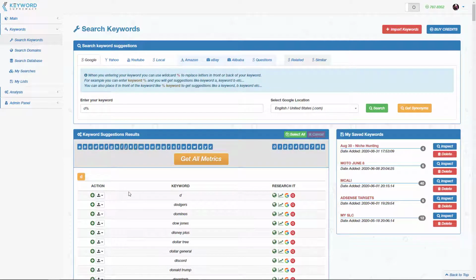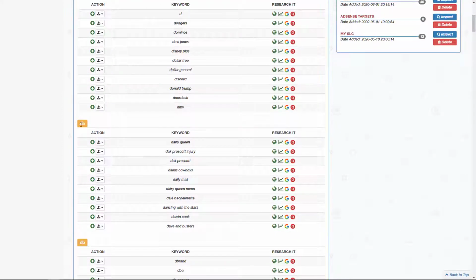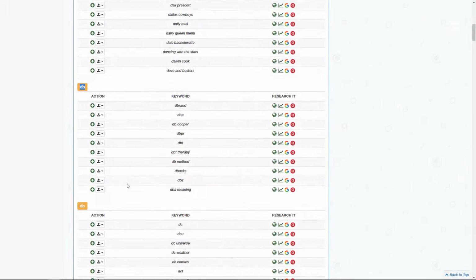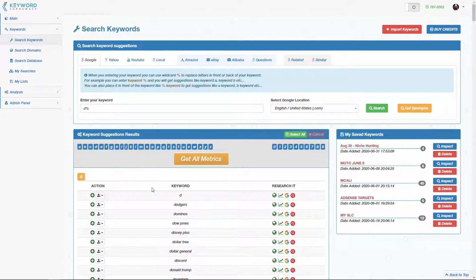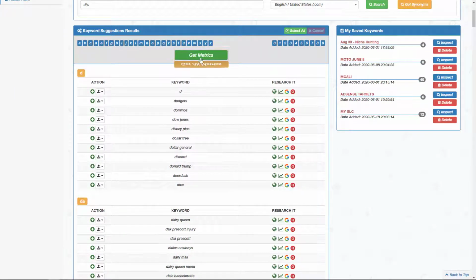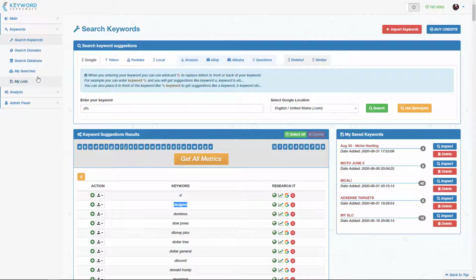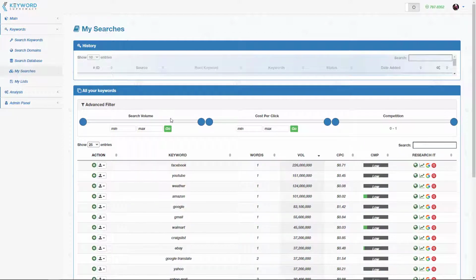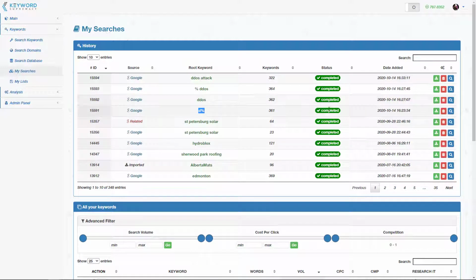And now what the tool does is it goes out and starts finding suggestions with D as the first letter and A as the second letter. So there's the 10 suggestions, and then DB, and then DC, DG, DE. It goes through the alphabet and the numbers. And what we can do then is click on Get Metrics, and that will go and get the metrics for all the keywords. And once you click on that, it does take about a minute for us to analyze all the keywords, but then you can go over to My Searches, and you will see your list in there, and it will either be queuing, meaning it's still running, or it will show as completed.